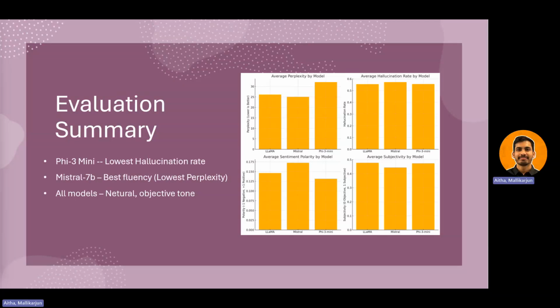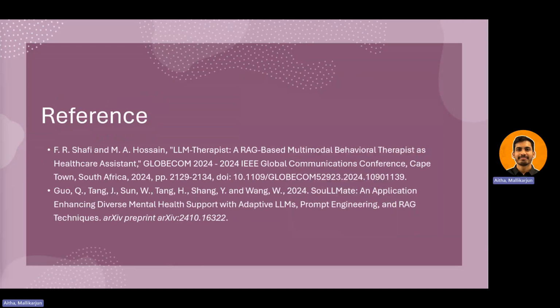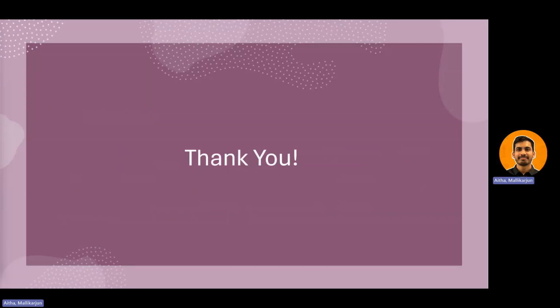Across all the models, the sentiment remained mostly neutral and objective, which is critical for addressing sensitive mental health topics appropriately. And for our references, we mainly cited the Soulmate paper, which is published in the IEEE Global Communications Conference. And both of these papers provided a strong foundation for adapting RAG in the mental health domain.